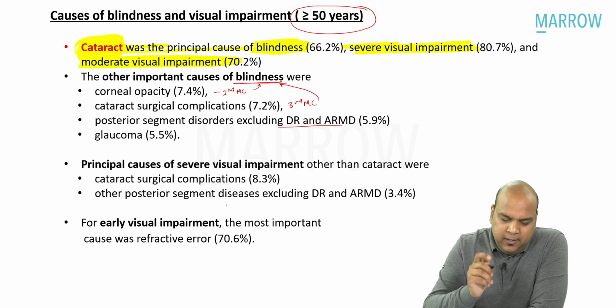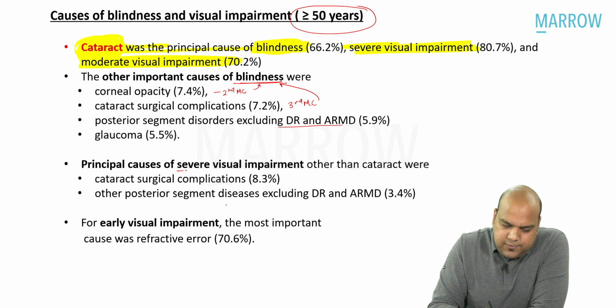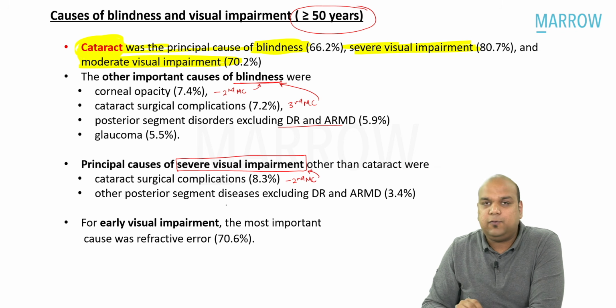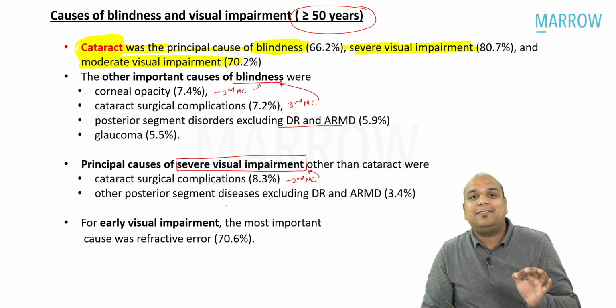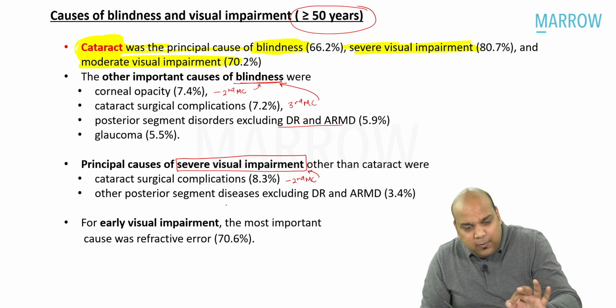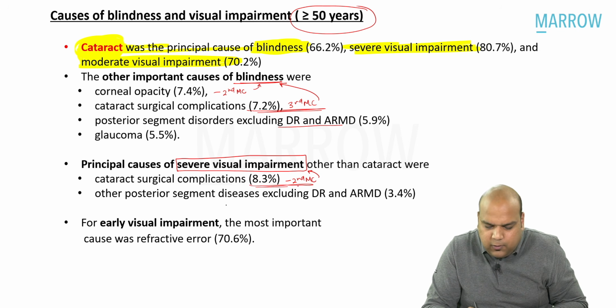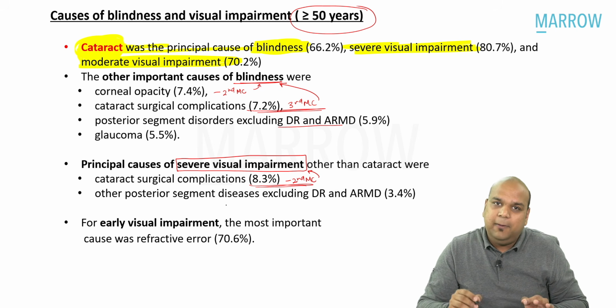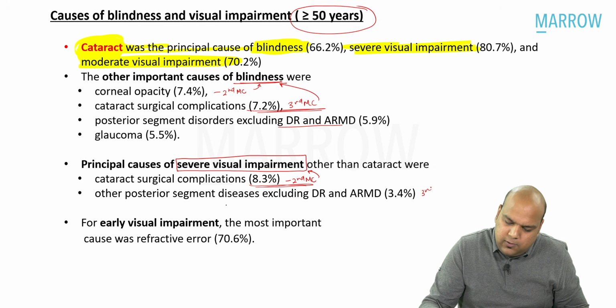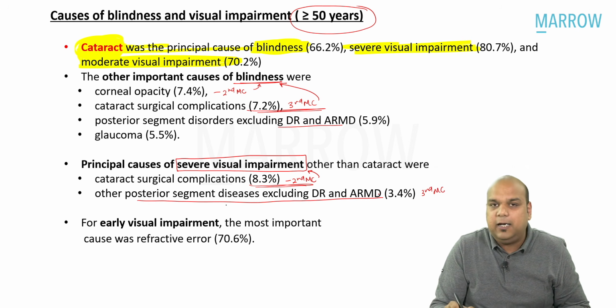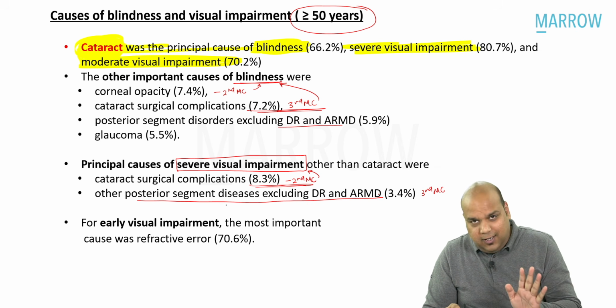All right, everybody. What are the principal causes of severe visual impairment other than cataract? Cataract is the most common. So the second most common cause of severe to moderate visual impairment is cataract surgical complications. Third most common cause for blindness is cataract surgical complications, and it is the second most common cause for moderate to severe visual impairment. And the third most common cause for severe moderate visual impairment is posterior segment diseases excluding DR and ARMD. Okay, are we clear about this?